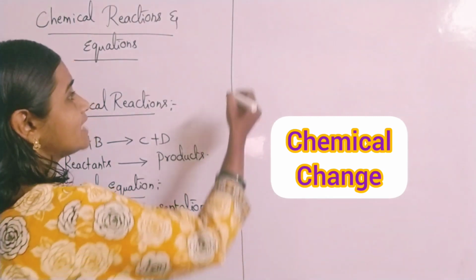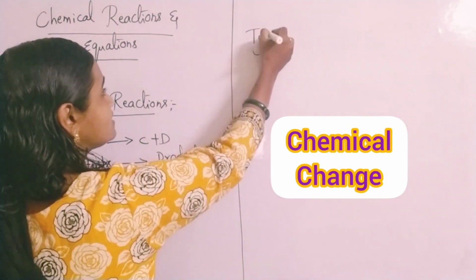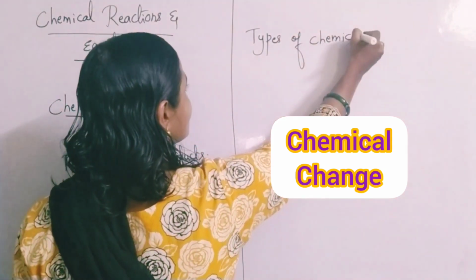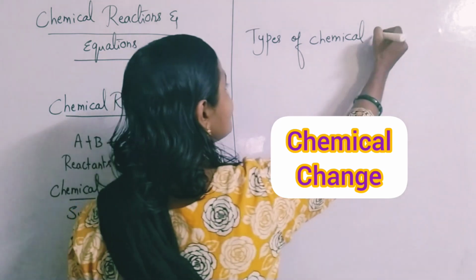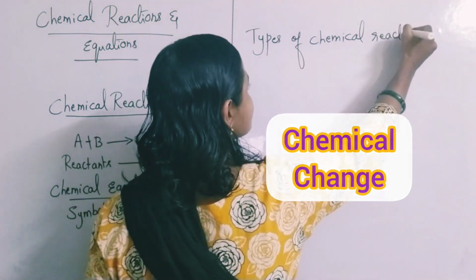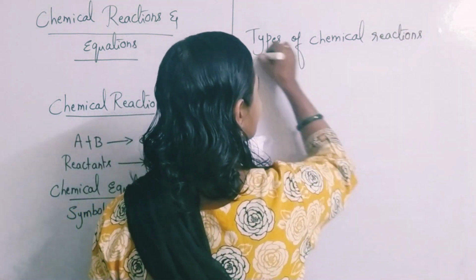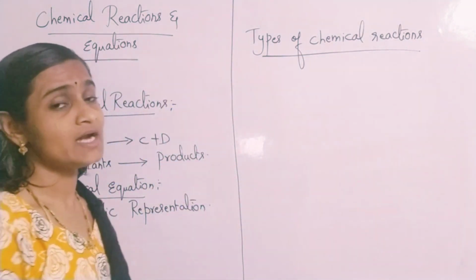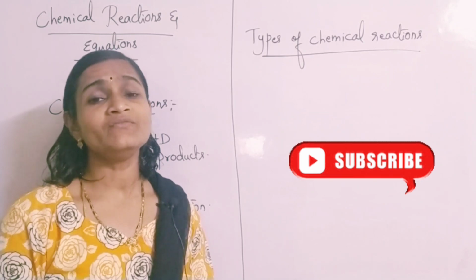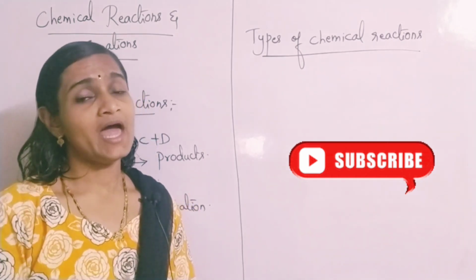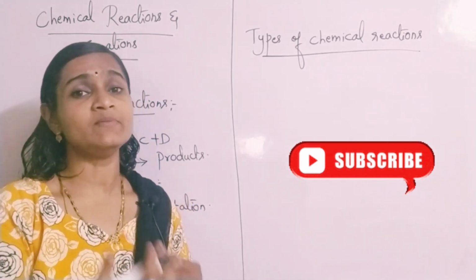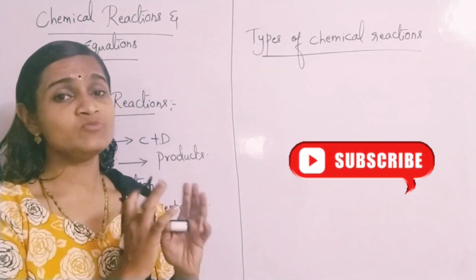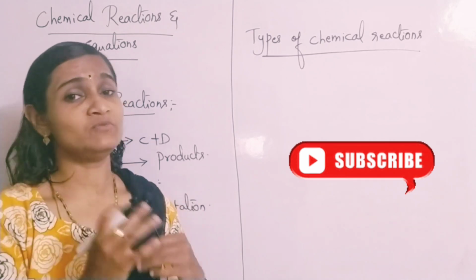So we'll go for the types of chemical reactions. What are the different types of chemical reactions? Basically we have 4 types of chemical reactions. In this video we will be discussing some types, and in the next video the remaining types we will discuss. And altogether the objective part we will discuss in one more video.